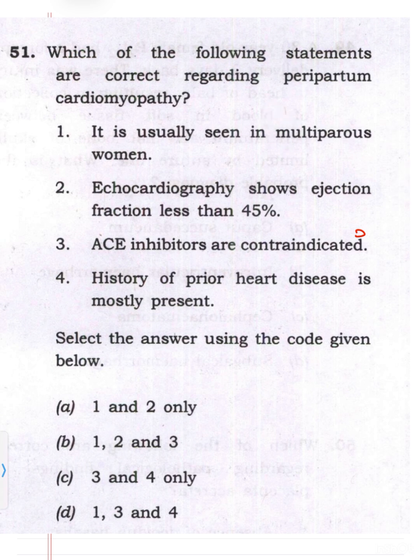So first option, it is usually seen in the multiparous woman. This is correct. The profile of these females is that they are multiparous plus they are young, from 20 to 35 years of age. This is the heart failure which is seen in the young woman. Number 2, echocardiography shows ejection fraction less than 45%. Yes, this is correct. EF is less than 45%, and this is one of the diagnostic criteria as well.